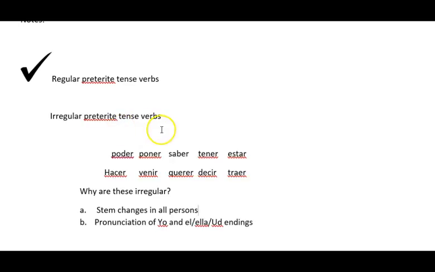Okay, so here are the irregular preterite tense verbs. Poder, poner, saber, tener, estar, hacer, venir, querer, decir, traer. Why are these all so irregular? Two reasons. The stem changes in all the persons, so in every form. Yo, tú, usted, nosotros, ellos, ellas, all of them. They all change. And then in the pronunciation of the yo and the third person singular, él, ella, and usted endings. So these two reasons are why these are so highly irregular.